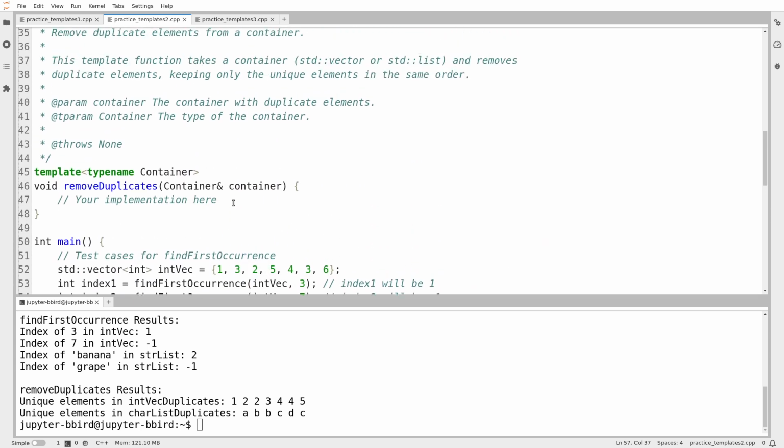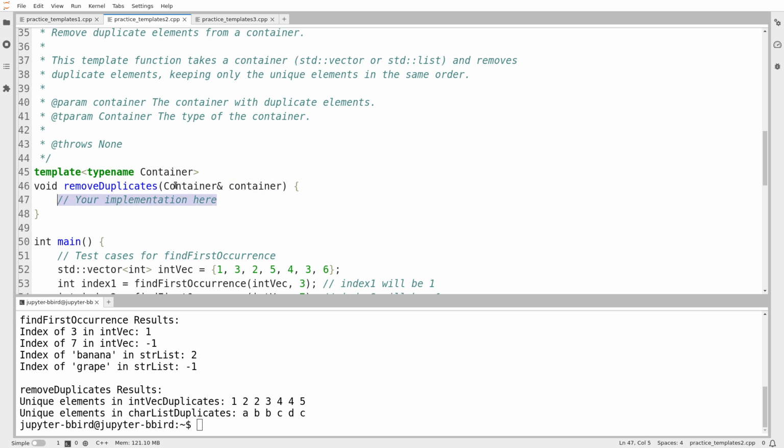So what about remove duplicates? Okay, so it takes a container, which it says is going to be vector or list. And this is a tough one, because if we want to write this to work on any container, it's not going to be easy, because we have to make certain assumptions about what containers support. I think if we wrote this to work on sets, it wouldn't require too much of a change, although I guess sets wouldn't contain duplicates anyway, so we don't care. I'm going to act on the assumption that we're always working with vector and list in this case.